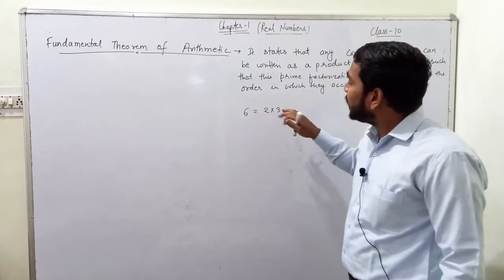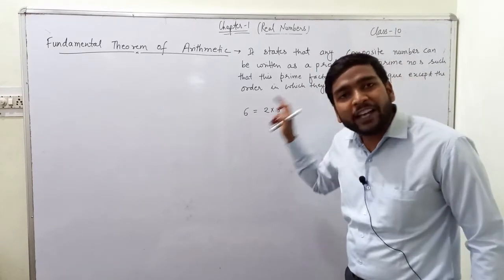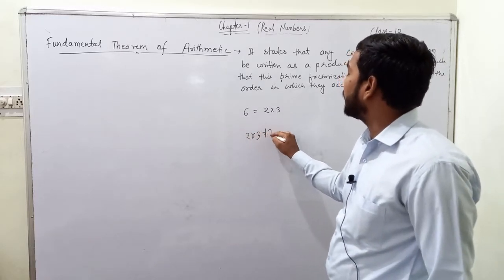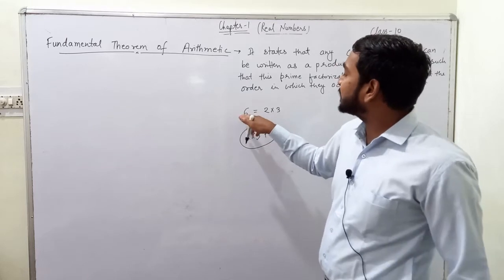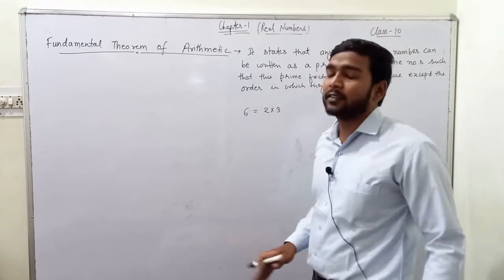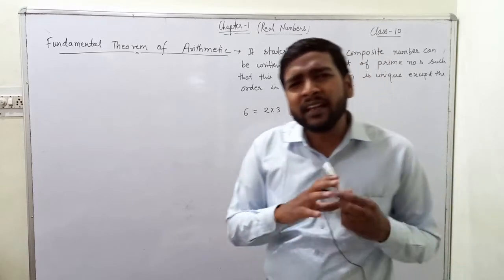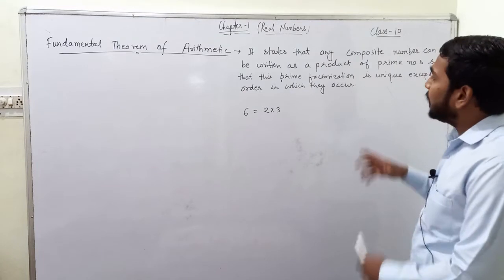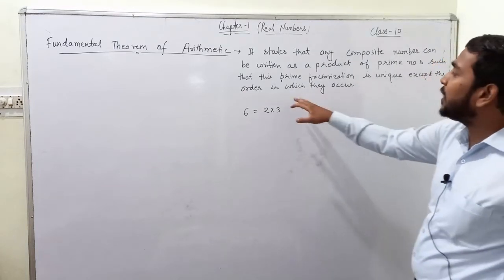It means that 2 times 3 will always be 6. It is not possible that 6 can have any other prime factorization. I cannot get 6 by multiplying any other set of prime numbers, except for the order in which they occur.